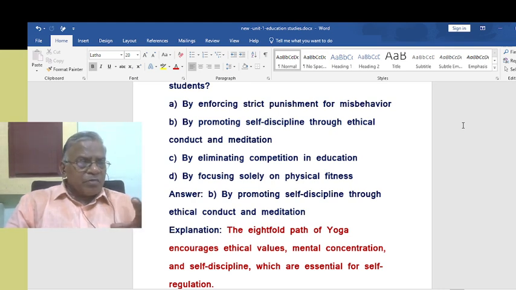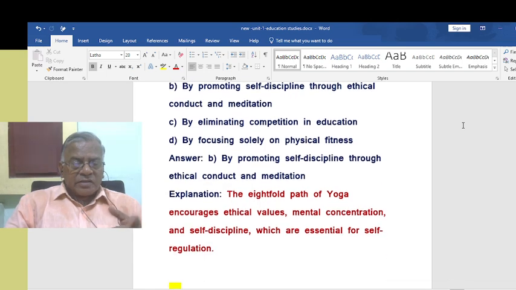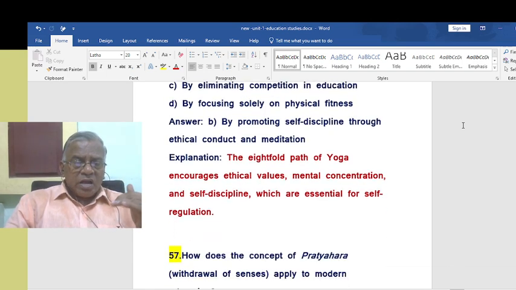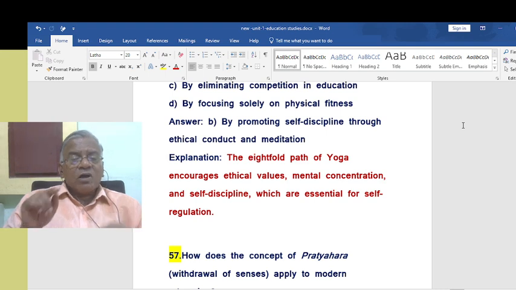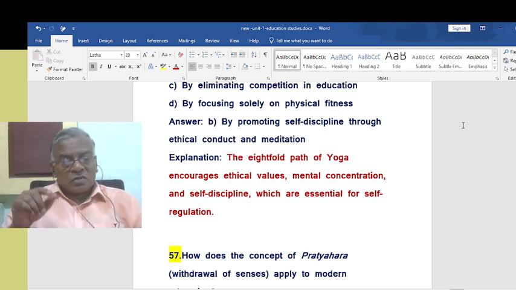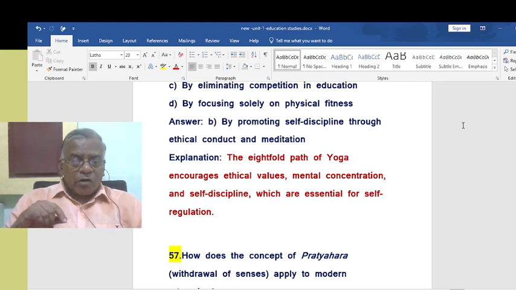What is the meaning of yoga? That is, you get liberation through yogic practices, isn't it? Meditation, yoga practices. So self-discipline can be attained through conduct and meditation. That is the idea here. The eightfold path of yoga encourages ethical values, mental concentration, and self-discipline, which are essential for self-regulation of the students. This is the application question. I hope you understand.